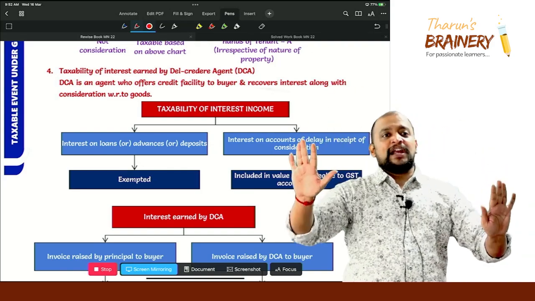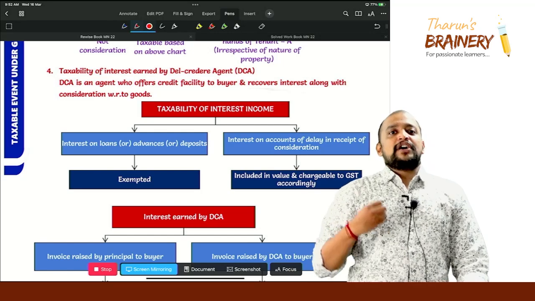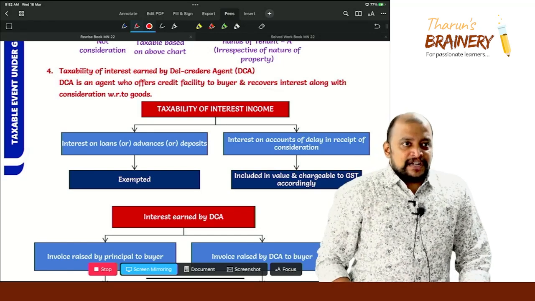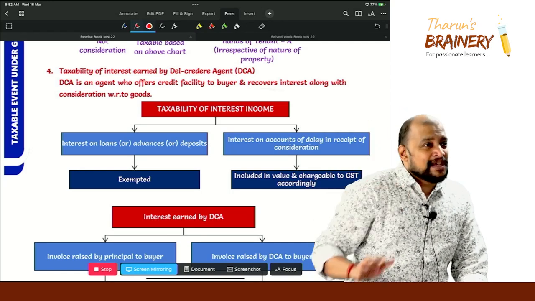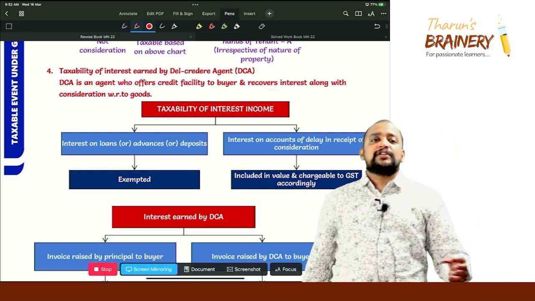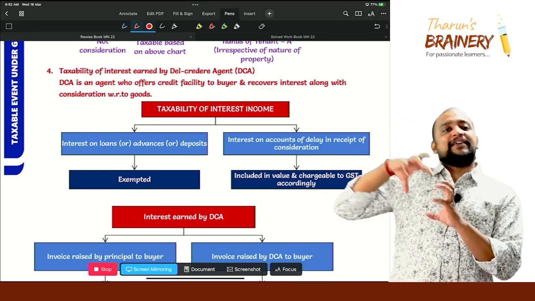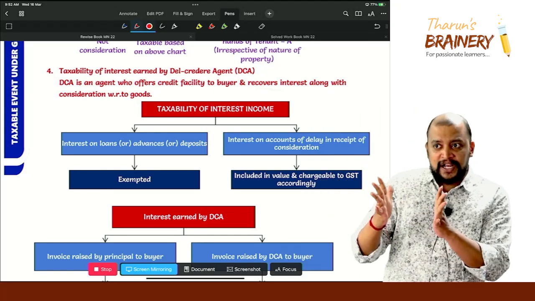Then in the other place, interest for delay in receipt of consideration. I will be giving you a credit period, and you are not making payment on time, so I will be charging some interest from you. That interest for delay in receipt of consideration will be included in the value and chargeable to GST accordingly, which means it will become taxable.